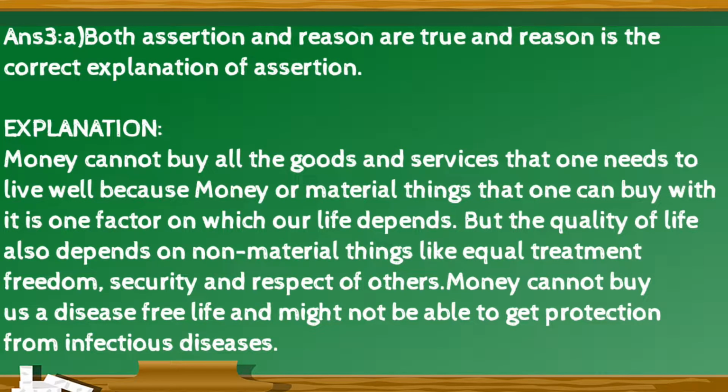The right option is A. Both assertion and reason are true, and reason is the correct explanation of assertion. Explanation for this is money cannot buy all the goods and services that one needs to live well, because money or material things that one can buy with it is one factor on which our life depends, but the quality of life also depends on non-material things like equal treatment, freedom, security and respect of others. Money cannot buy us a disease-free life and might not be able to get protection from infectious diseases.